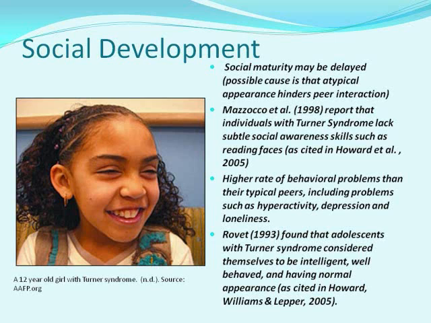Additionally, a higher rate of behavioral problems have been reported in individuals with Turner syndrome, such as hyperactivity, depression, and loneliness. Conversely, Rovit found in a study that adolescents with Turner syndrome consider themselves to be intelligent, well-behaved, and having a normal appearance. So there still needs to be more research done in this area.